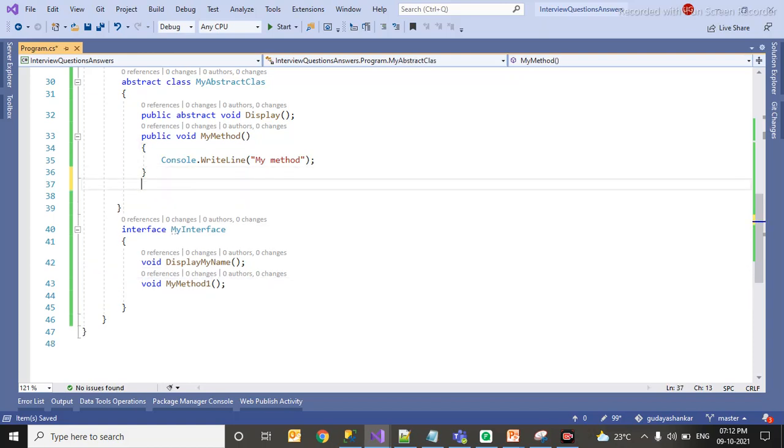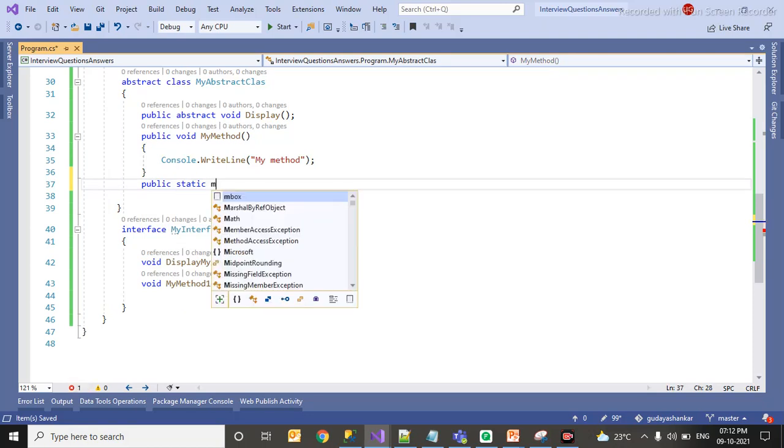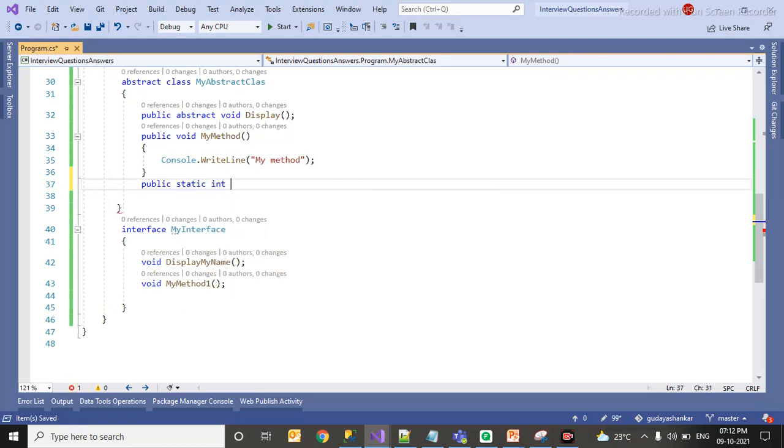Let me do one thing, public static int my variable is equal to 3. I'm going to do the same thing here.